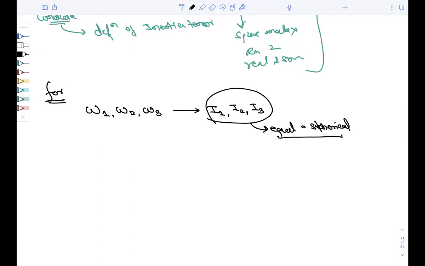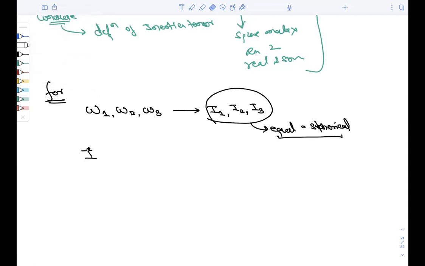When all of them are equal, we say that it is spherical, right? So in a torque free motion, that is, the net external torque is 0, we have studied the torque formula.